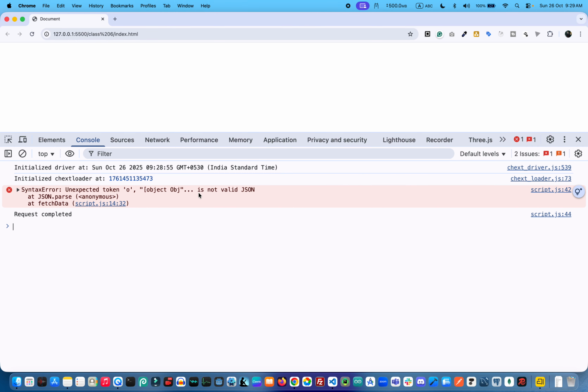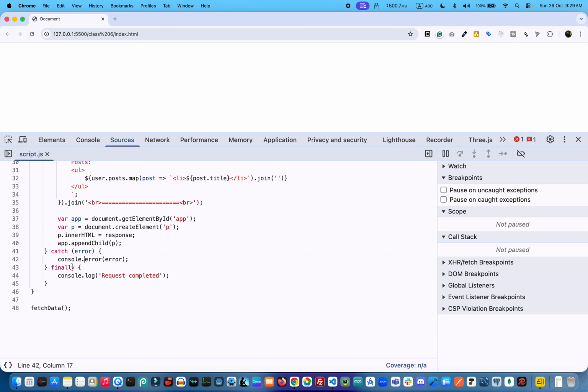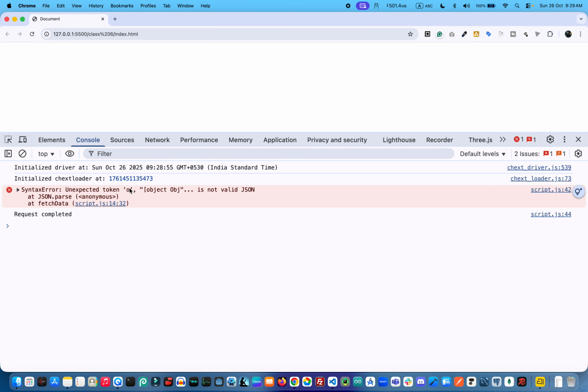Object JSON is not valid. So line number 42 has some problem. Not an error problem actually, it gives some error, so which kind of error are we facing? Unexpected O token.